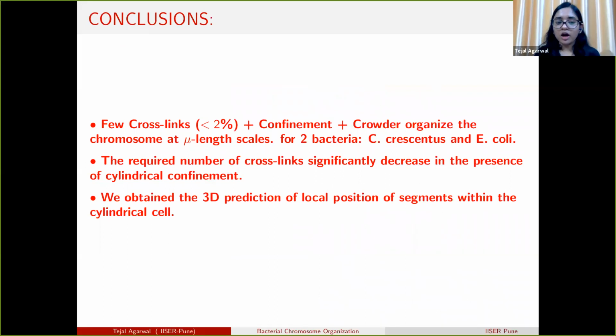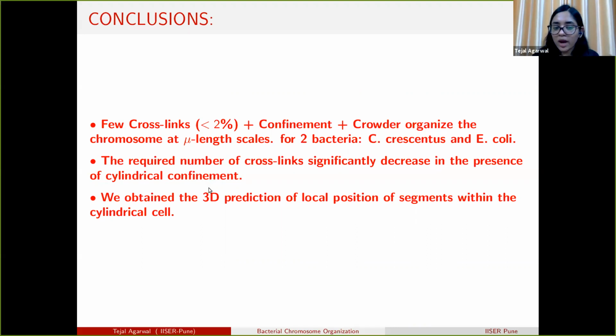We studied the organization of the polymer with different numbers of crosslinks, but we find that few crosslinks, approximately 2%, are required in the presence of cylindrical confinement. Plus, we also added the effect of crowders, which we think is helping the polymer to get organized into one particular structure.